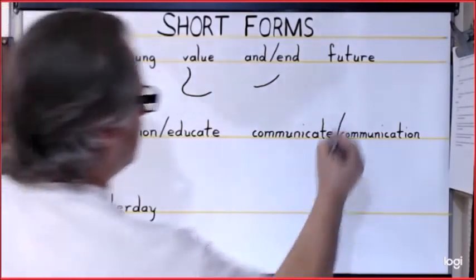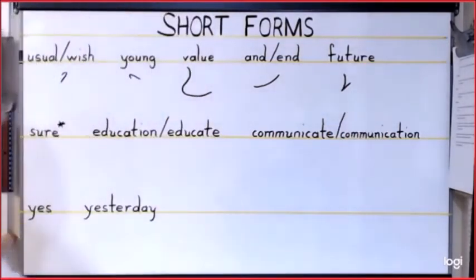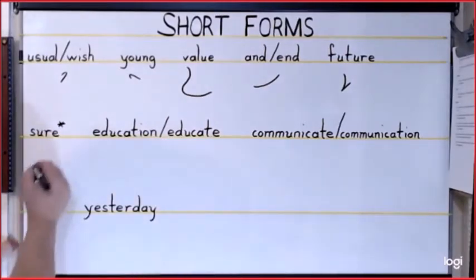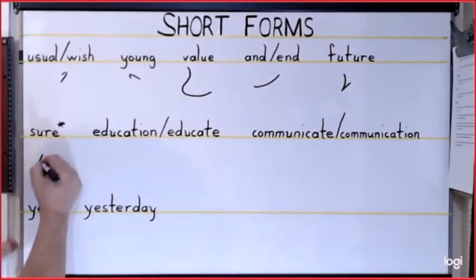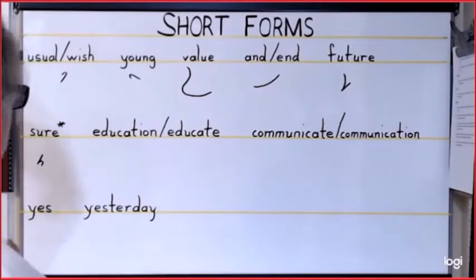For future, it is FT. For the word sure, it is SHU. Now, the word sure in phrases can be represented by the SH in most of them. And we'll get into that when we do the phrases next.